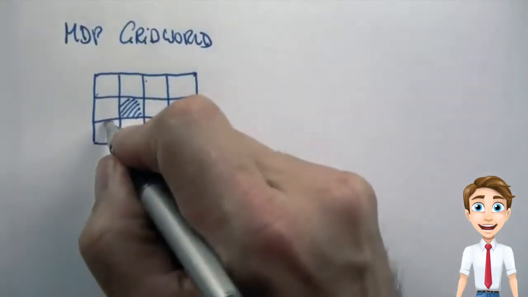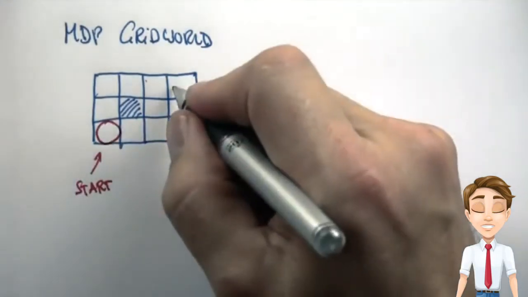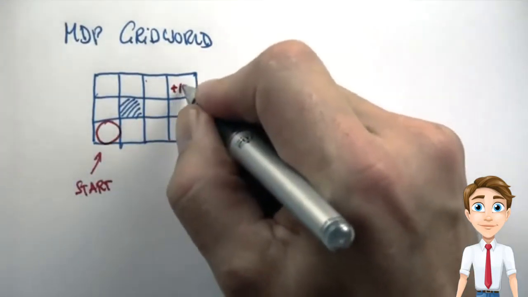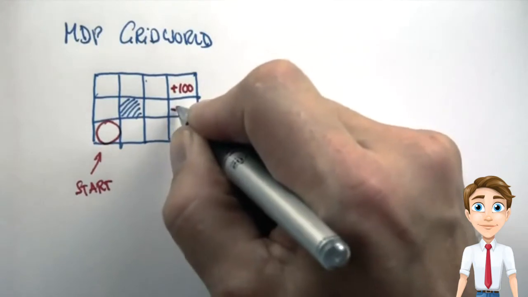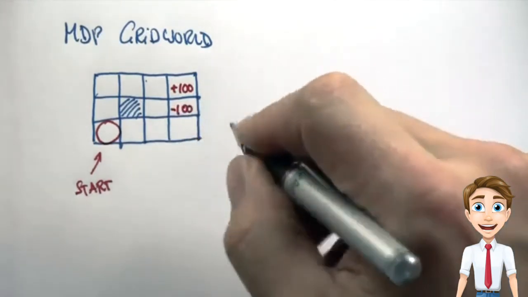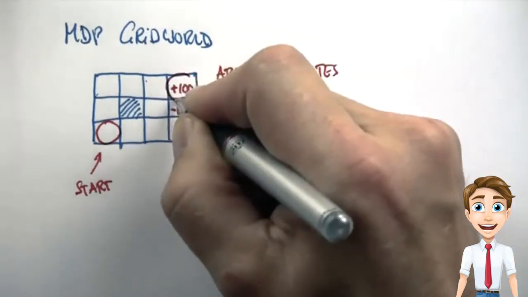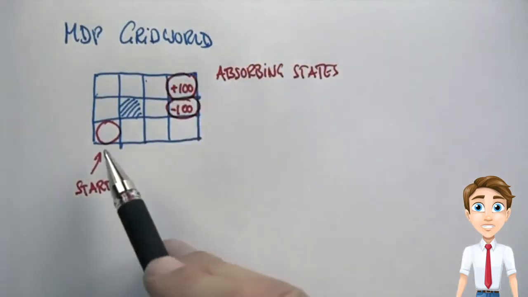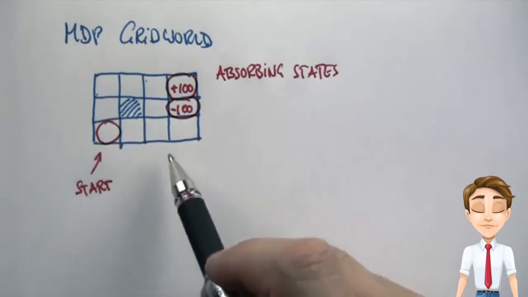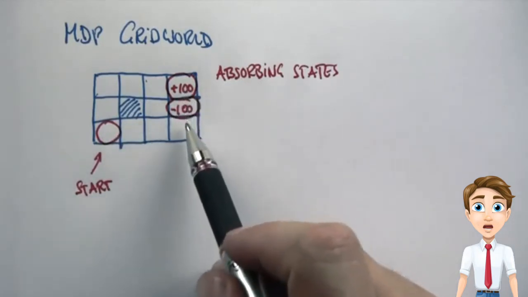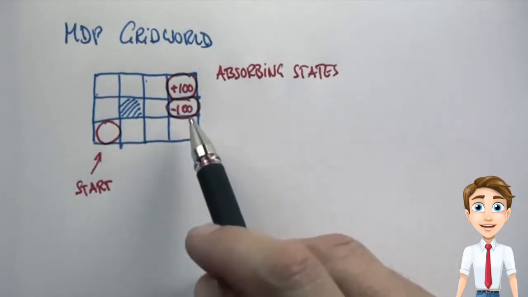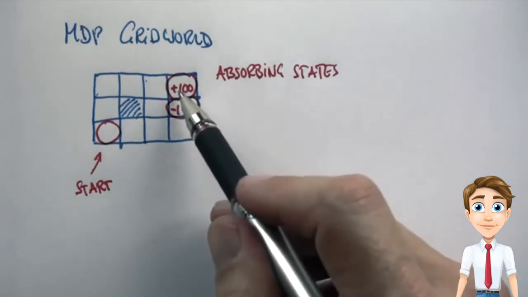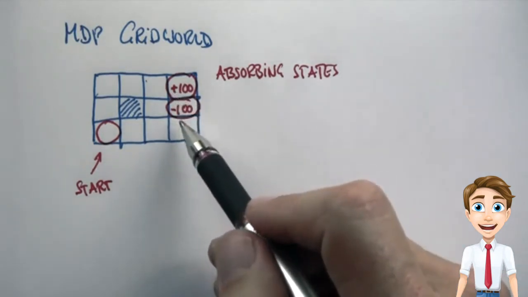Let's assume we have a starting state over here, and there's two goal states, which are often called absorbing states, with a very different reward or payout. Plus 100 for the state over here, minus 100 for the state over here. And our agent is able to move about the environment, and when it reaches one of those two states, the game is over and the task is done. Obviously, the top state is much more attractive than the bottom state with minus 100.